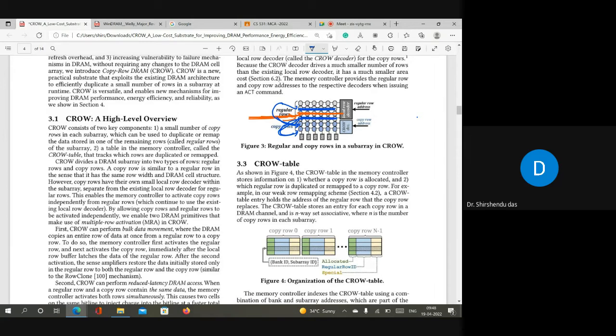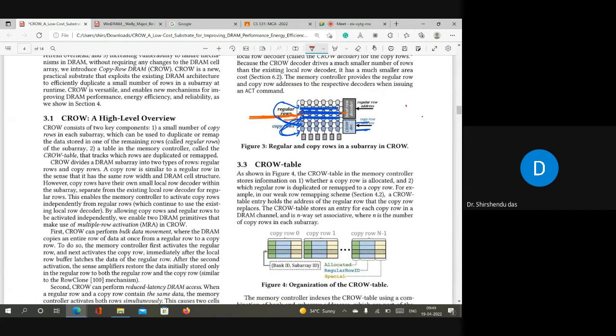It is not like the original CROW. After the move here also we are moving the regular rows. It is not copying. Once a row hammer is detected, the content of the victim rows will be copied to the copy rows. Now the victim rows are here. So even if someone aggressively activates this row, the neighboring rows are not here, so it cannot create any major problem.